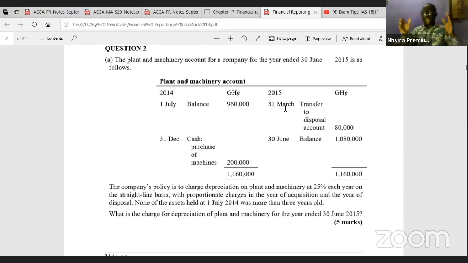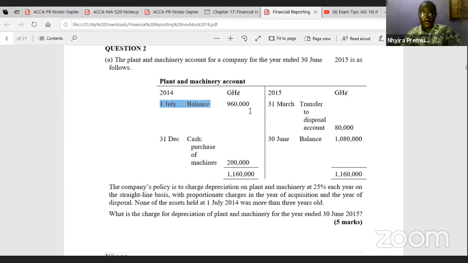So we need to ask ourselves, how long were we having the asset up to the time the disposal of the 80,000 was made? If you check from 1st July to 31st March, that is about 9 months. So keep these figures, and then I'm going forward to find out how we can do the computation.